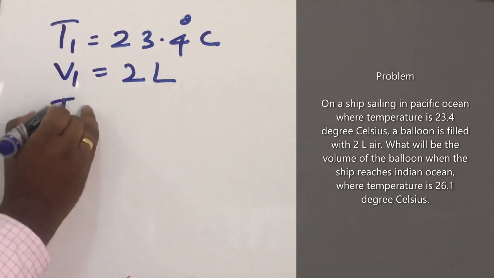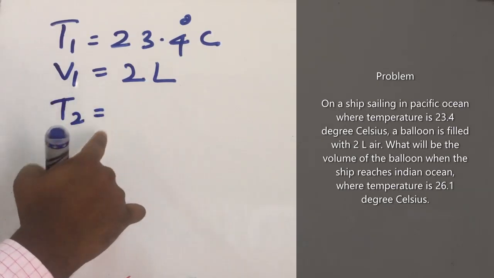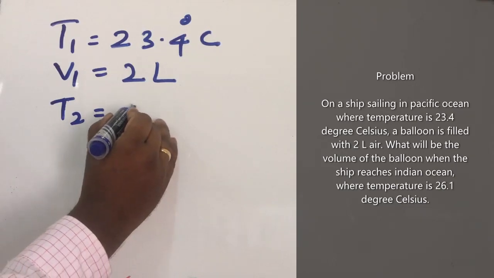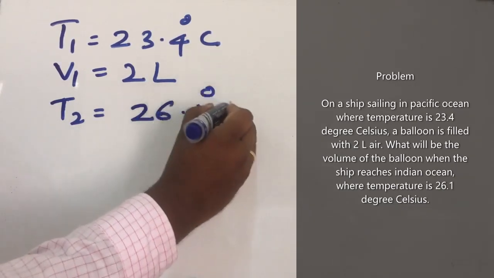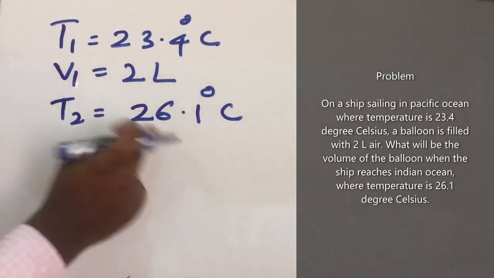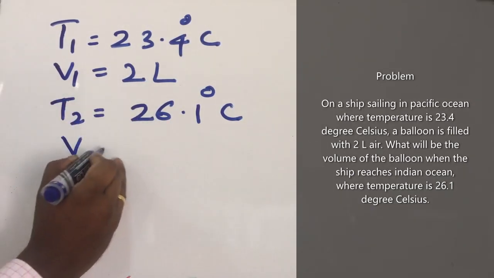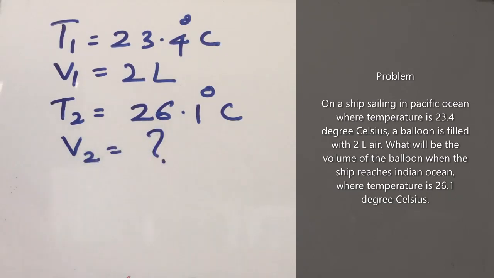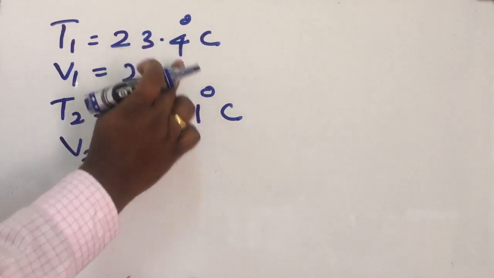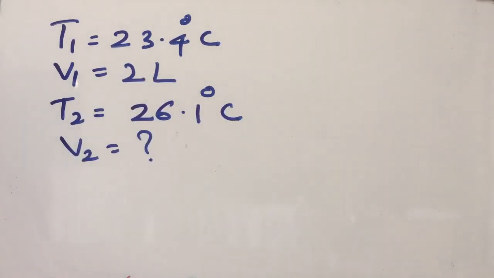So what is T2? T2 is the temperature at Indian Ocean. What is that temperature? 26.1 degrees Celsius. What will be the volume of balloon at this temperature? So the question is V2, calculation of V2. Before doing the calculation, convert this degree Celsius temperature into Kelvin because Charles law calculation is based on Kelvin scale. So convert the degree Celsius into Kelvin.